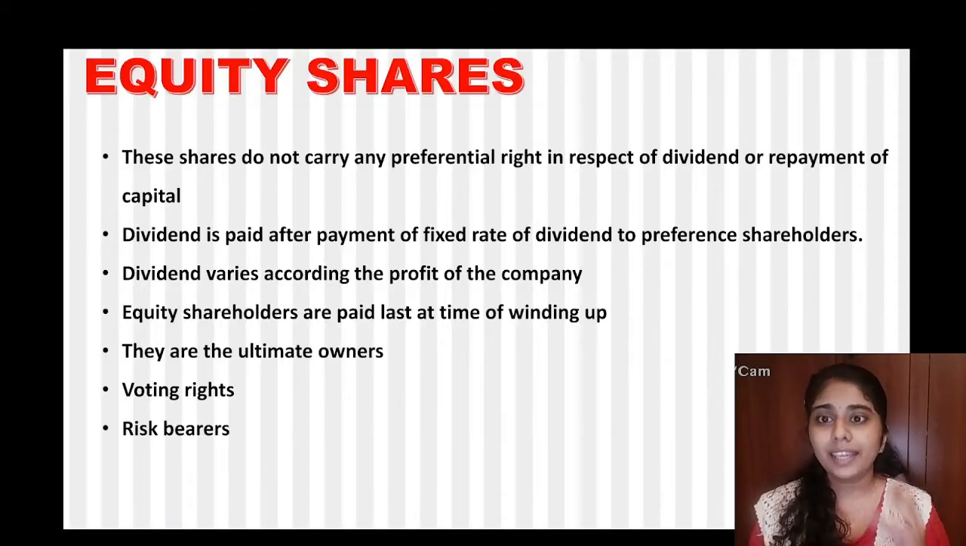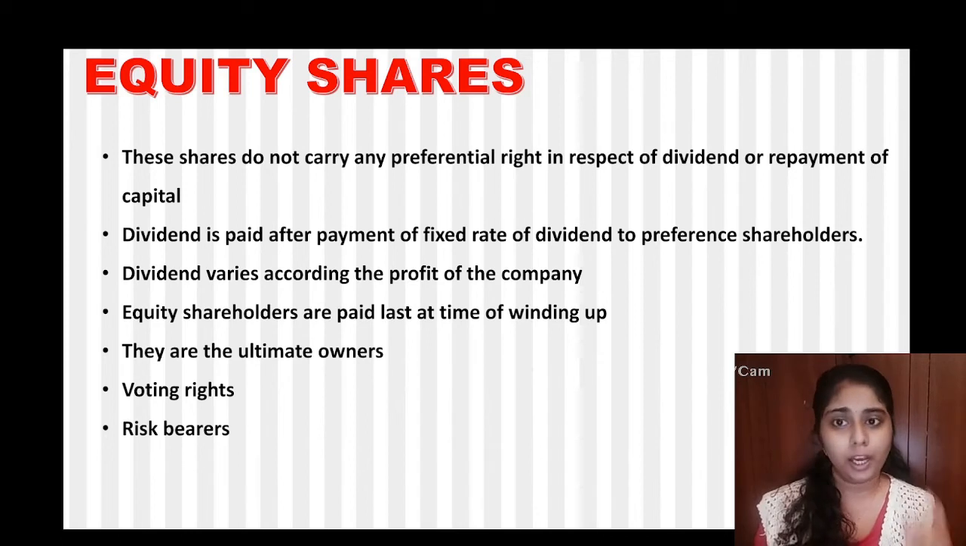So the first one is equity share. So what are the equity shares or who are the equity shareholders? Equity shareholders are the ultimate owners of a company. Okay, they are the risk bearer of a company. So as they are the risk bearer and the ultimate owner, these shareholders do not carry any preferential right in respect of dividend or repayment of capital. Okay, their dividend is paid only after payment of a fixed rate of dividend to the preferential shareholders. And by this, the dividend of the shareholders always varies according to the profit earned by the company.